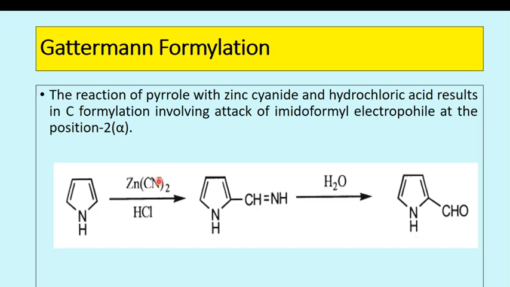So Zn(CN)2 and HCl. There is an addition of CH=NH at the second position, and then the removal of both water molecules forms pyrrole-2-carbaldehyde.